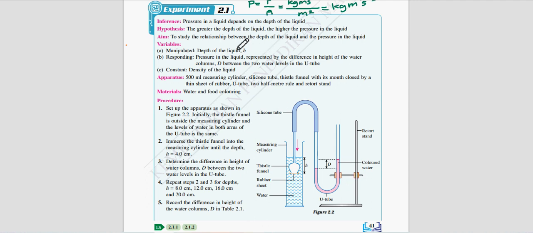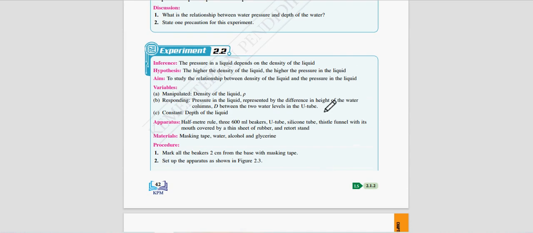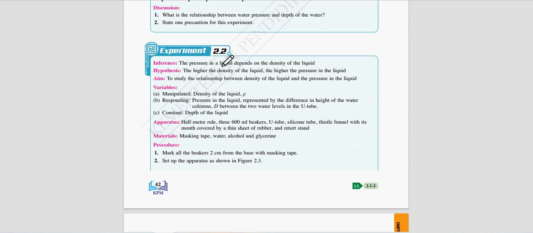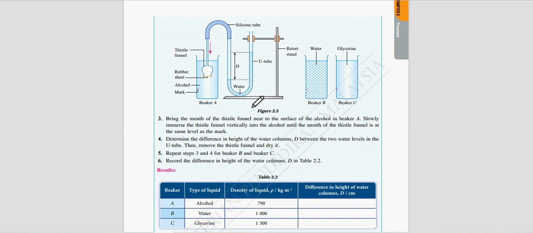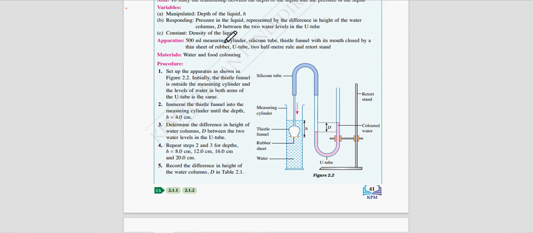The first one is depth of the liquid and pressure in liquid. Then another one down here on page 42 of your textbook is density of the liquid and pressure in liquid. But the apparatus given is the same. You can see it's the same apparatus setup.